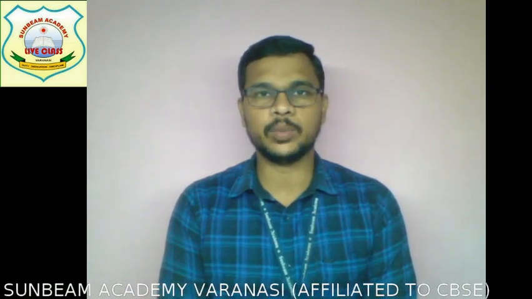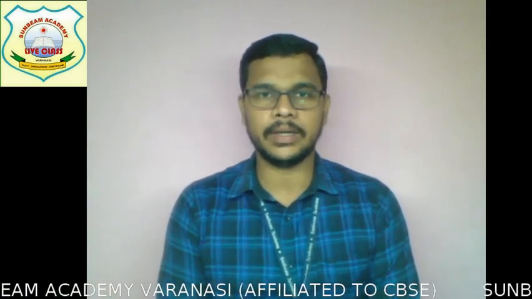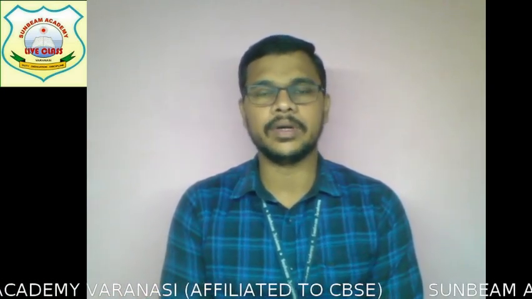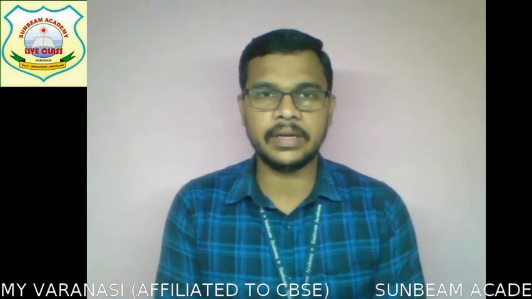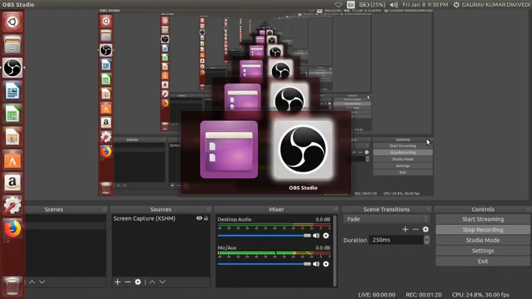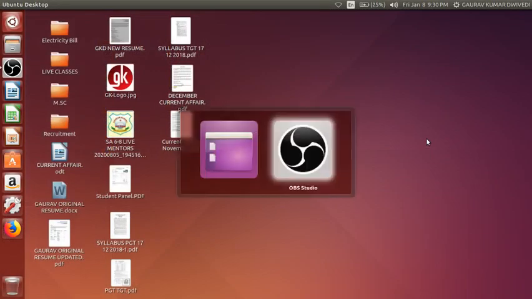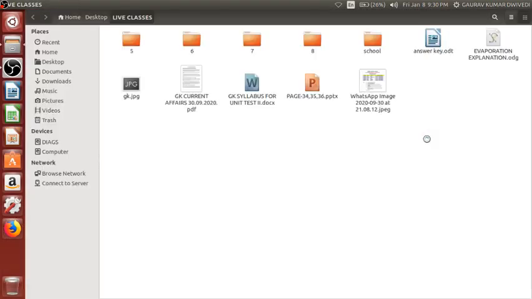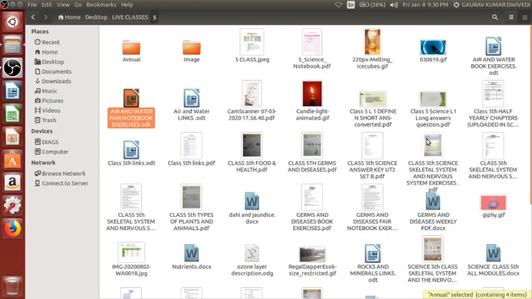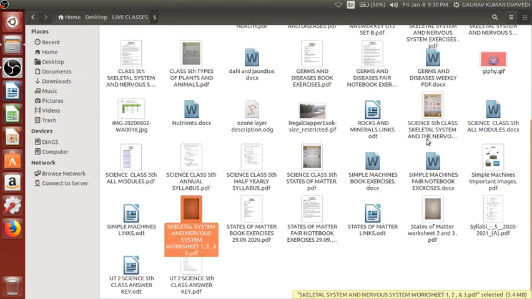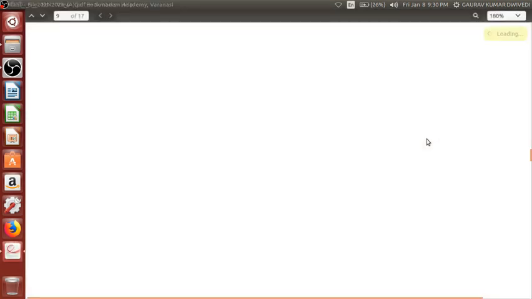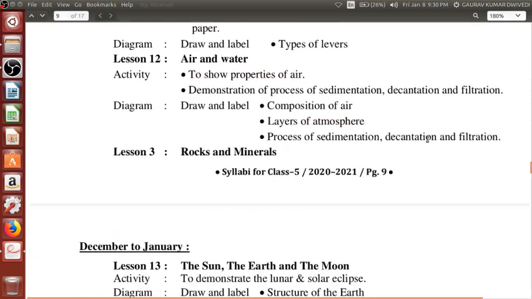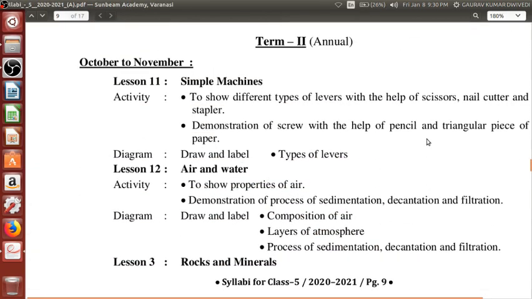So let us start with our class today without any delay, as we still have one or two chapters left in our syllabus as we have done earlier. So today also, first and foremost, we are going to start with our syllabus part. Let me show you the syllabus and thereafter we will be going ahead. As you can see here, this is our annual syllabus which was there from October to November.